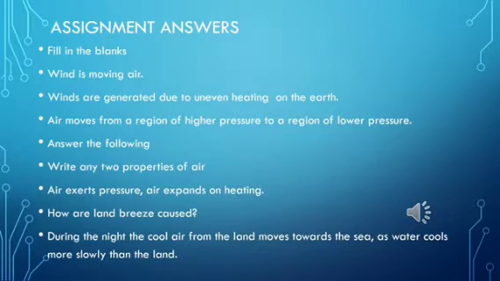Answer the following. Write any two properties of air. Air exerts pressure and air expands on heating. How is a land breeze caused? During the night, the cool air from the land moves towards the sea as water cools more slowly than the land. So this is called a land breeze.